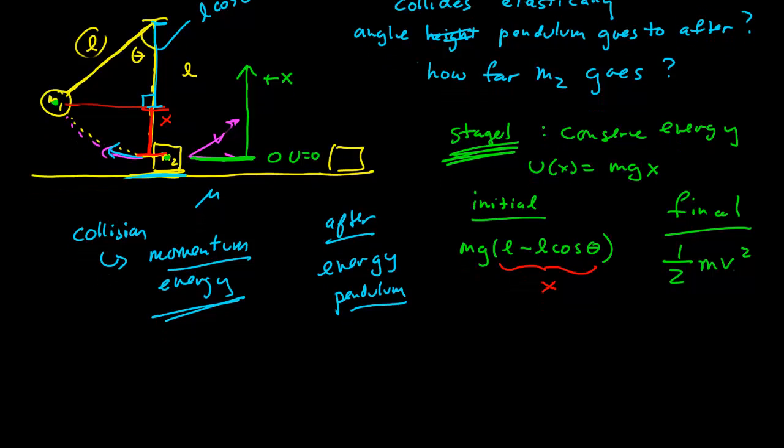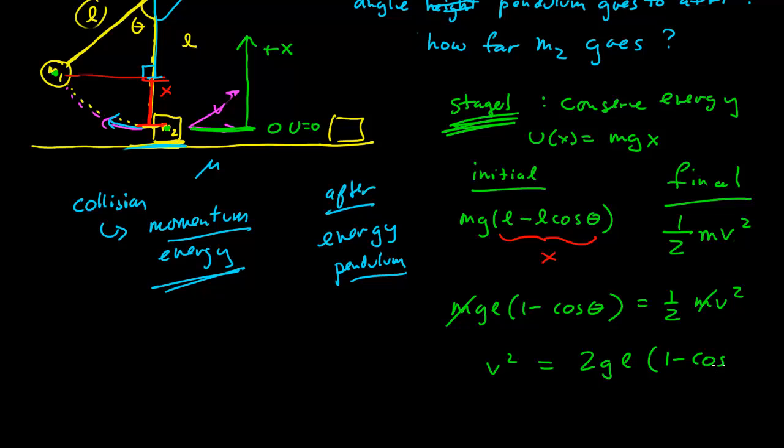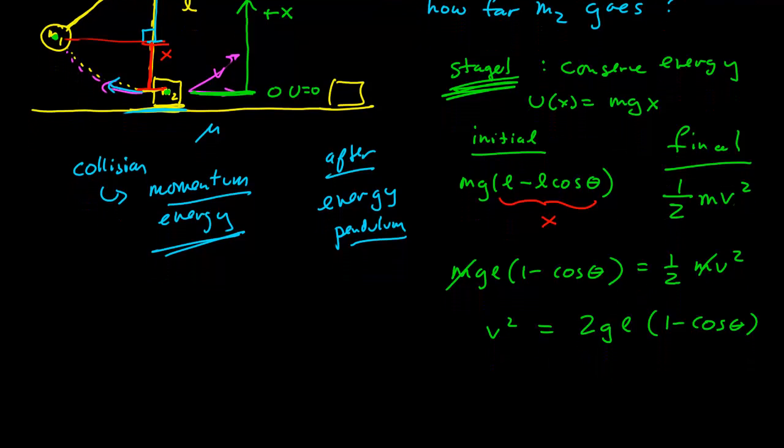Okay, so in stage 1, we can relate these two together because energy is conserved. And so we have mgL(1 minus cos theta) equals 1/2 m v squared. The m's cancel, and I end up with, I don't know if this is what I want to solve for, I'm just coming up with relationships that are convenient to look at, v squared equals 2gL(1 minus cos theta). Okay, so that's stage 1. Fine, and that gives me a relationship I might be able to use later.